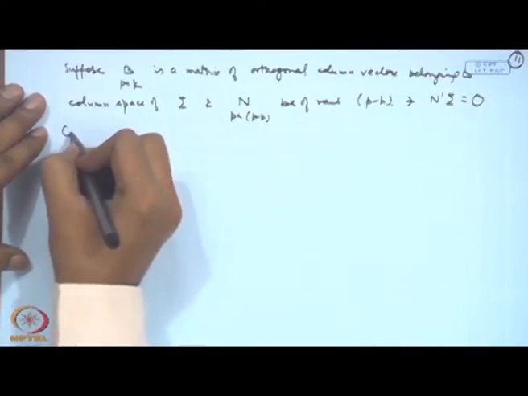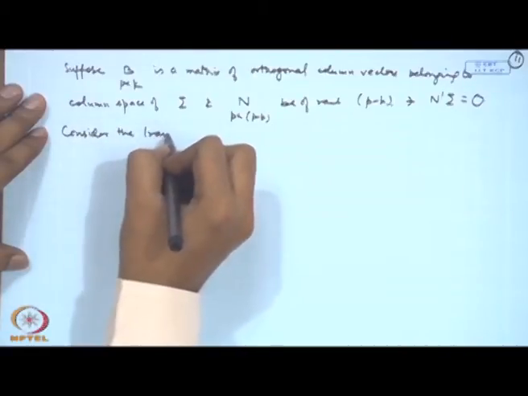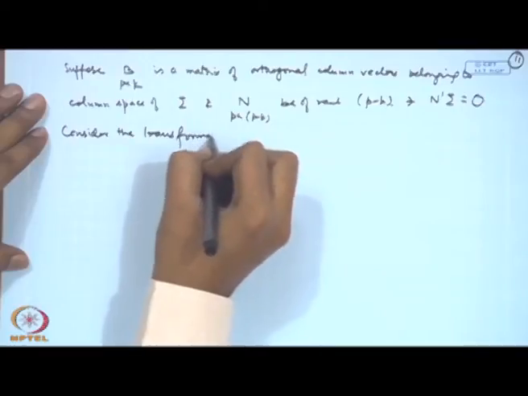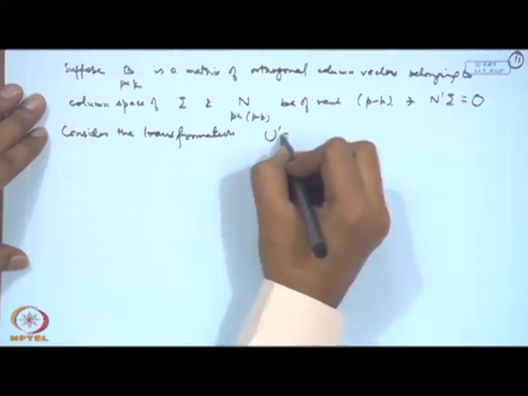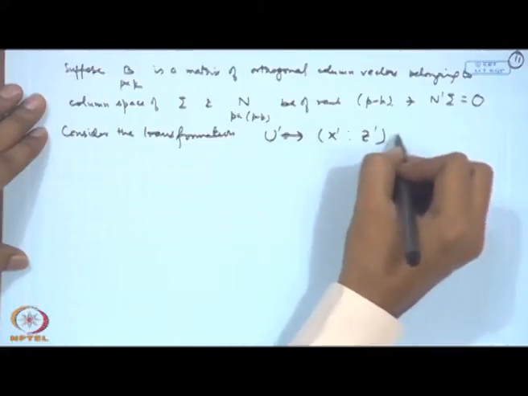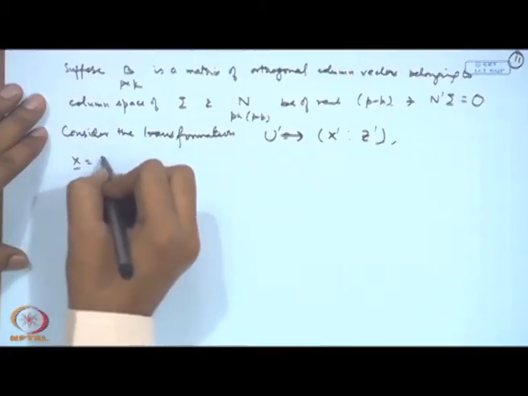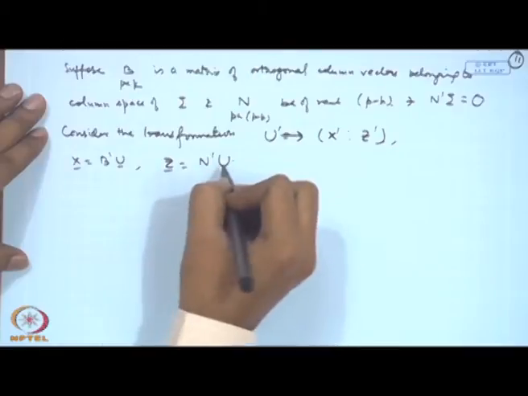So, let us consider the transformation of u to (x, z), where x is B prime u, z is equal to N prime u.